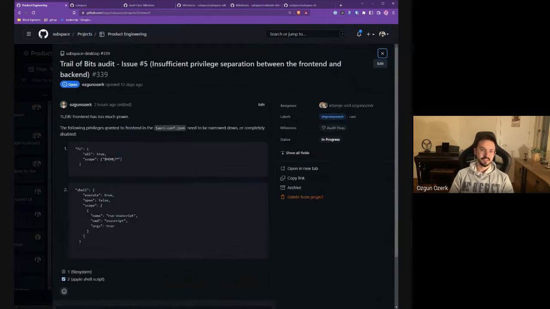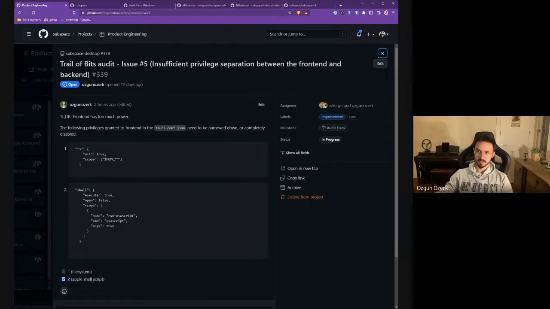Okay. So there are 2 things actually that the front end has too much privilege on. One of them is the file system. The second one is shell. The second one is used only for adding a login item for macOS, and I already fixed that with a PR. That's why it merged during our sync and this issue got closed.